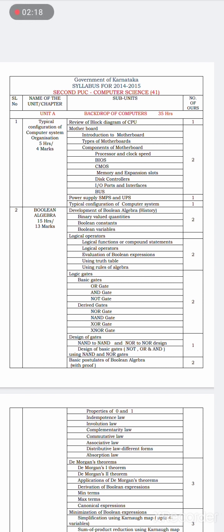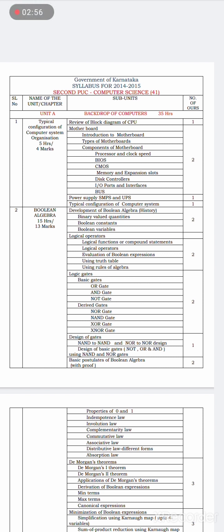You will study the block diagram of CPU, an introduction to the motherboard, the types of motherboards, components of motherboards, processor, clock speed, CMOS, BIOS, all memory devices or slots, how the motherboard works and what the various parts are. All this you will study in the first chapter.